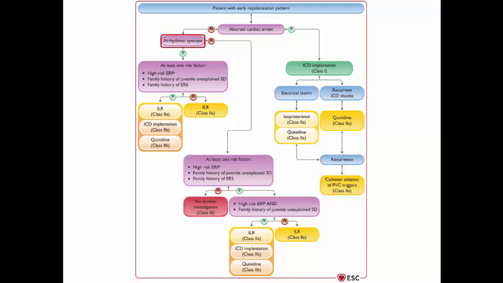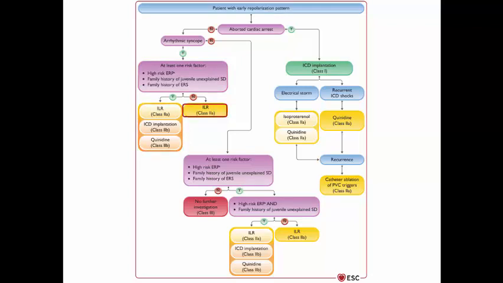If the patient didn't have aborted cardiac arrest, check whether he is having arrhythmic syncope or not. If the answer is yes and the patient is having other high-risk features, like high-risk ECG features or family history of juvenile unexplained sudden death or early repolarization syndrome, go for loop recorder, then ICD or quinidine as class 2B.